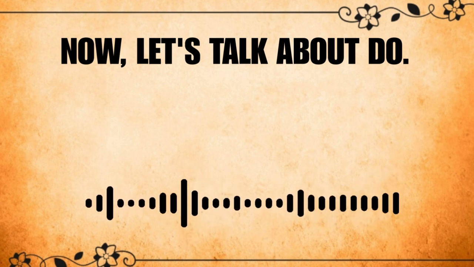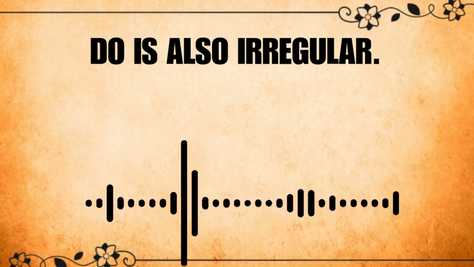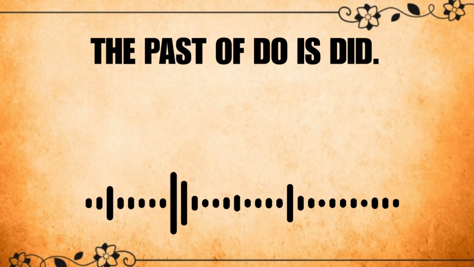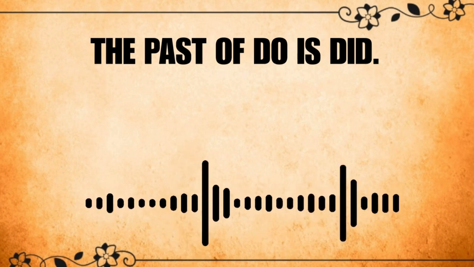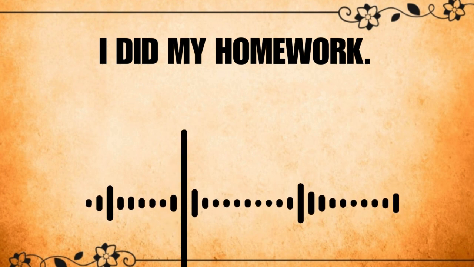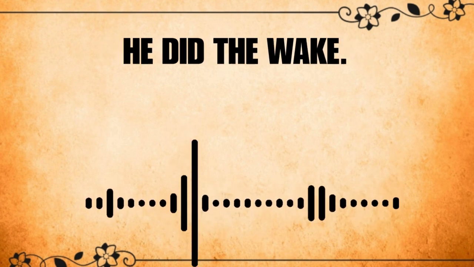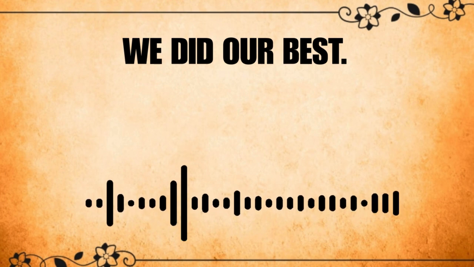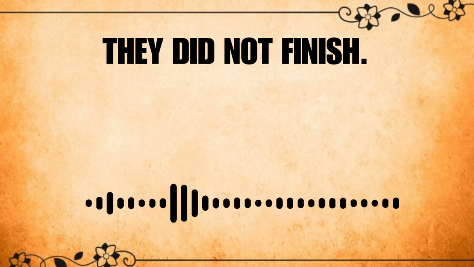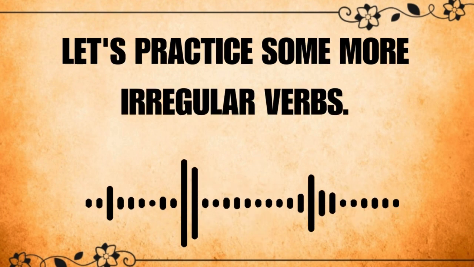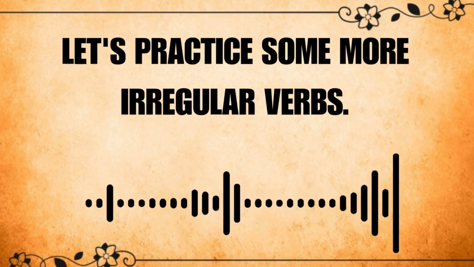Now, let's talk about do. Do is also irregular. The past of do is did. I did my homework. You did a good job. He did the work. We did our best. They did not finish.